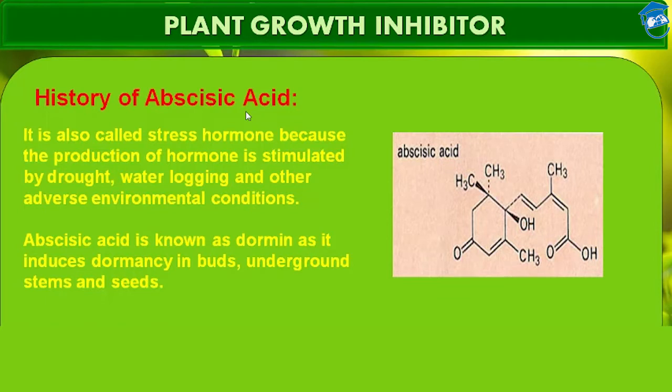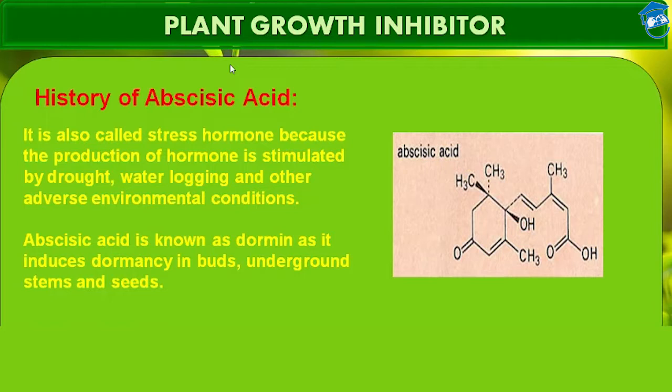Abscisic acid, as mentioned earlier, was discovered for its role in regulating abscission. That's why its name is abscisic acid. It also plays a role in dormancy. But like other plant growth regulators, it also has other wide-ranging effects on plant growth and development. It acts as a general plant growth inhibitor and inhibitor of plant metabolism.